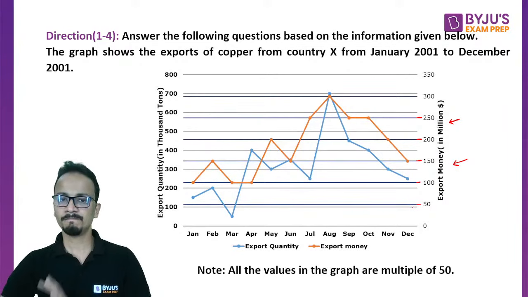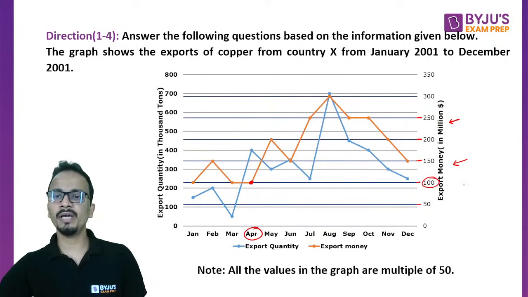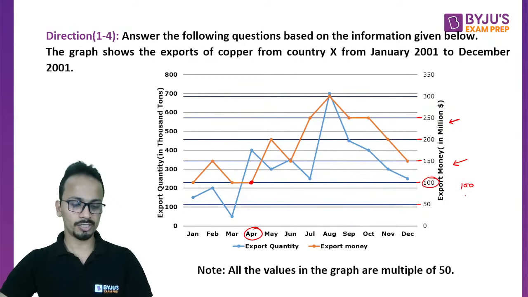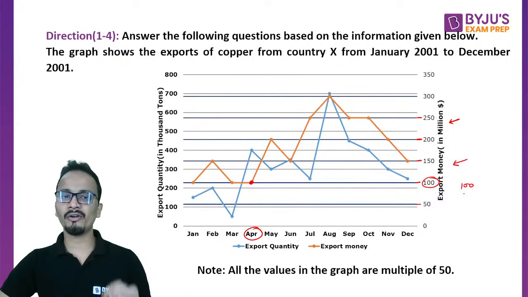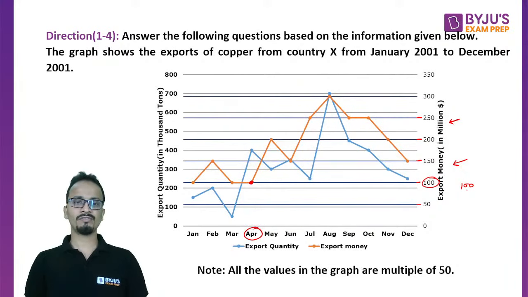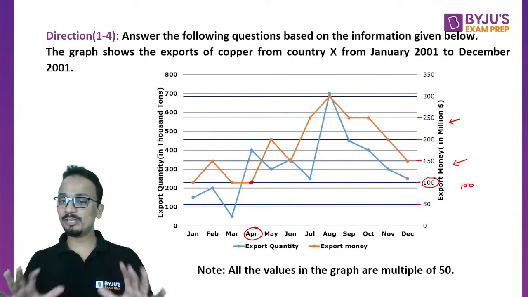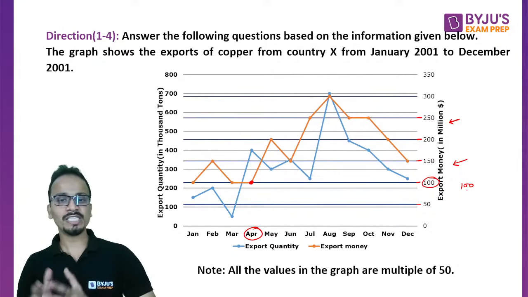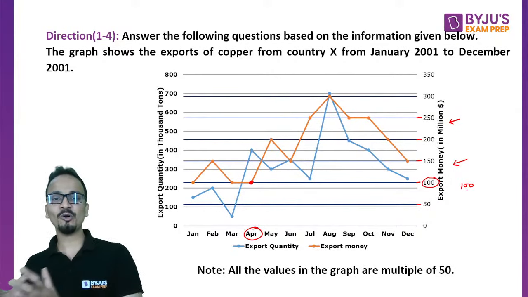in terms of money. Okay, so if I talk about let's say the data of April. Okay, April month export money. So April month export money, the value comes at this point. Okay, and if you'll go on the right hand side vertical axis, so the value will be $100 million. Okay, so value will be $100 million for April's export money. All right, fine. Now guys, अभी तो easy लग रहा है कि ठीक है, for export quantity will go on the left hand side, for export money will go on the right hand side.